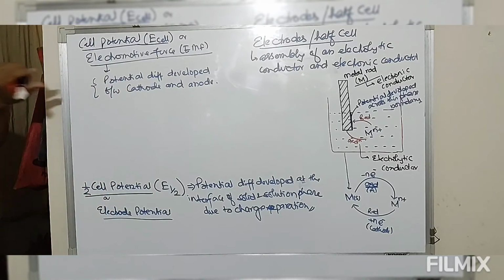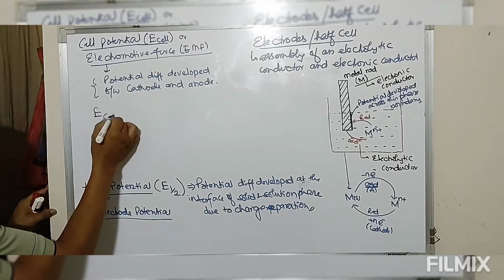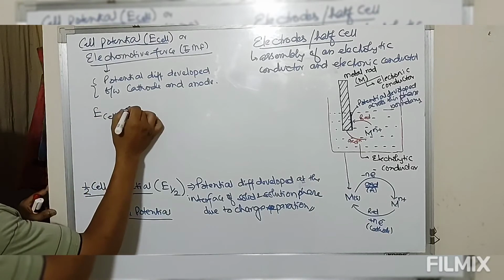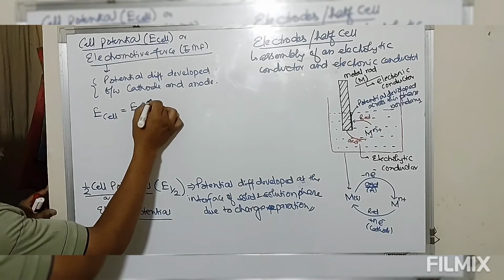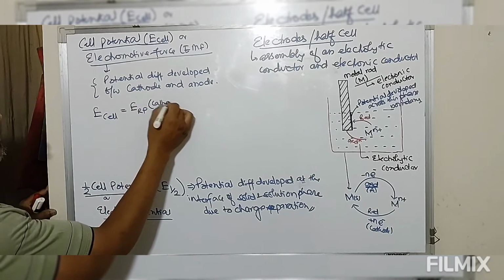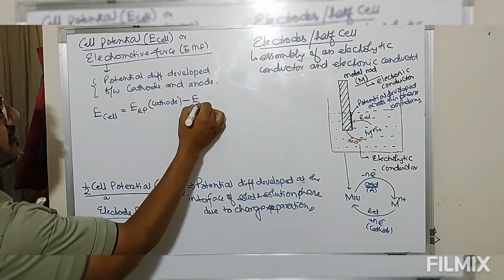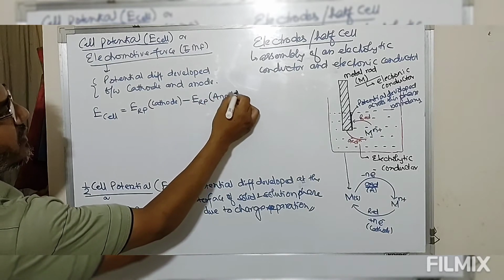Now by definition, the cell potential E cell is defined as reduction potential of cathode minus reduction potential of anode.